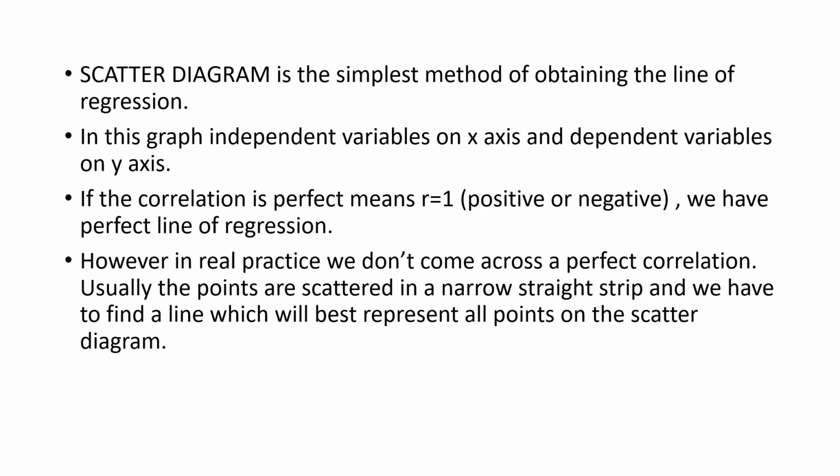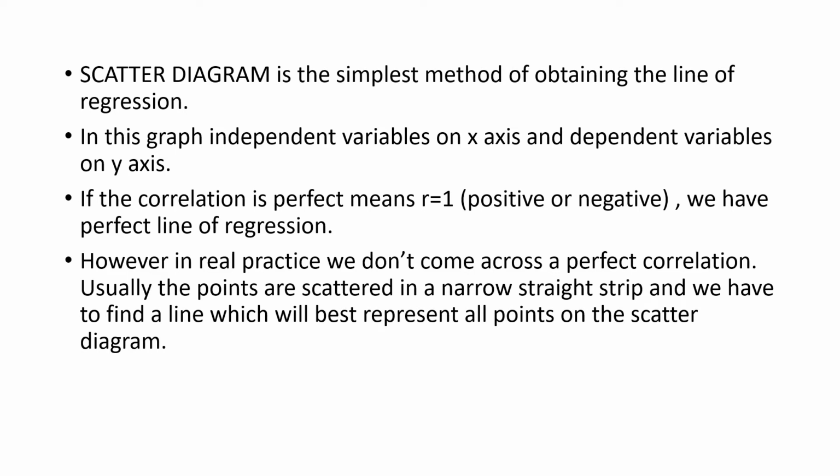The scatter diagram is the graph plotted to understand regression analysis, and it is a simple method of obtaining the line of regression. In this graph, independent variables are plotted on the x-axis and dependent variables on the y-axis. If the correlation is perfect, which means r is equal to 1, then we get a perfect line of regression.